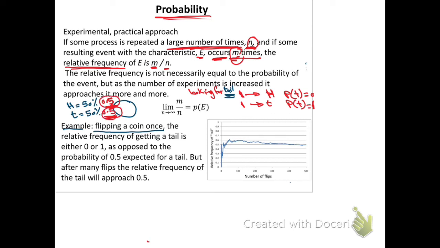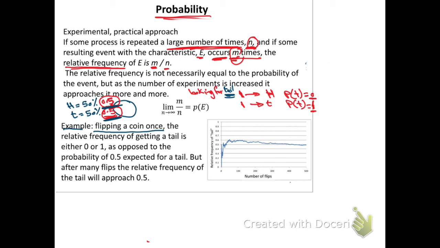This is the possible number of ways. But if I did one experiment, everything changed. The probability of tail became 0, or the other way around, it became 1. But if I repeat it twice, I may end up with 1 time tail and 1 time head, so it will be 0.5 and 0.5. If I repeat it 3 times, 4 times, 100 times, the number will keep changing until we reach the logical probability which we are expecting from the beginning.